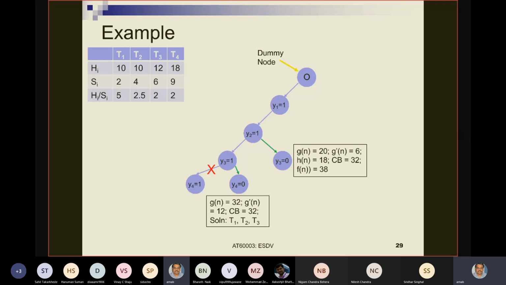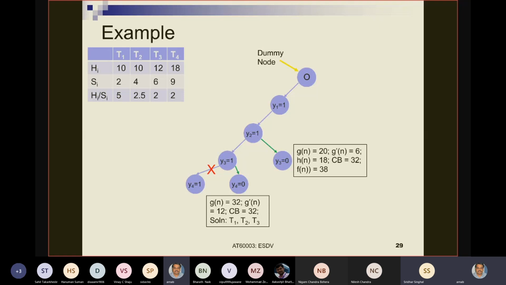Now, when you move to Y3 equals to 0, what do you have? Gn is 20, G-10 is 6, Hn is 18, current base solution is 32, and Fn is 38 because it is 18 plus 20. Okay. After this, who is there on stack? Now, Y3 equals to 0, we'll explore Y4 equals to 1 and Y4 equals to 0. These two will be inserted into the stack. And who will be extracted next? Y4 equals to 1. Are you with me?